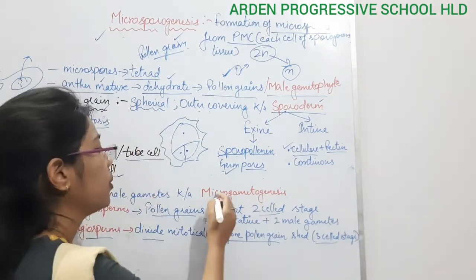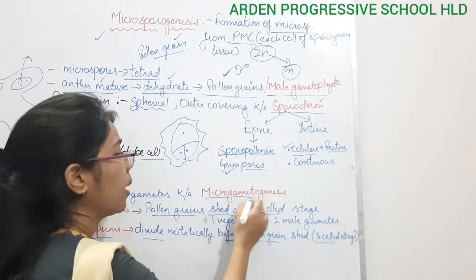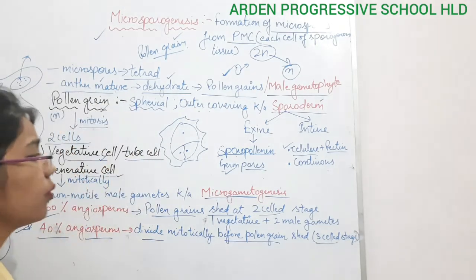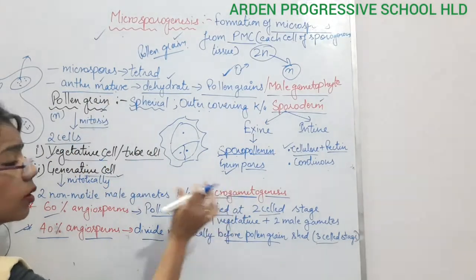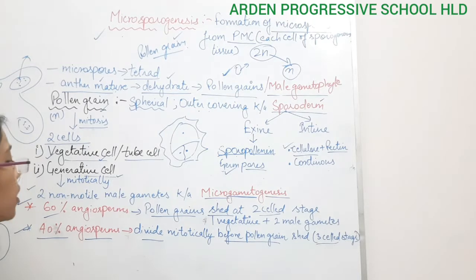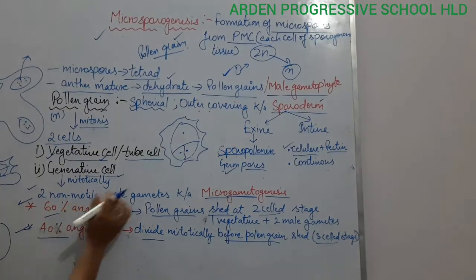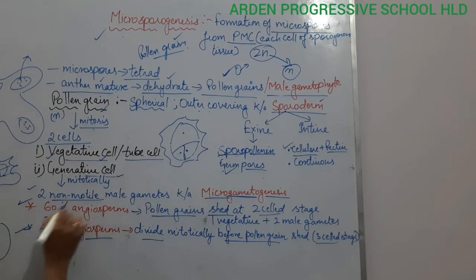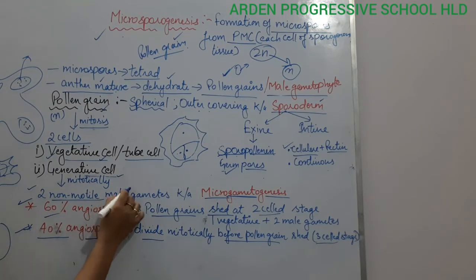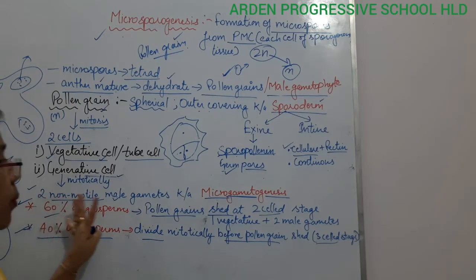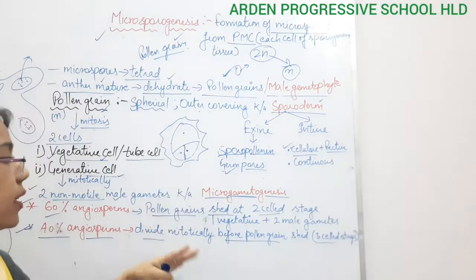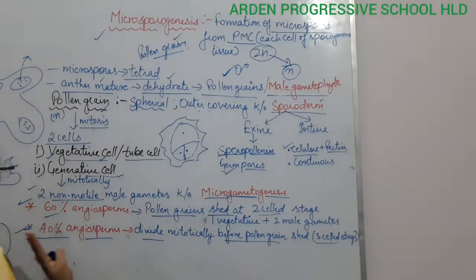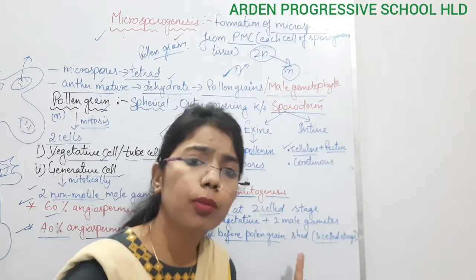Microgametogenesis. Micro relates to pollen grains, gamete means male gamete, and genesis means to form. So what is going to form here? It will form the microgametes, which means pollen grains. How is it forming? It gets divided mitotically, and due to this division, two non-motile male gametes are formed right here. They are not motile, so when the whole pollen grain is formed, they move with it. So here we have completed the male gametophyte, or microsporogenesis.